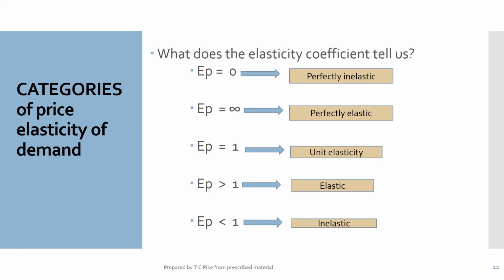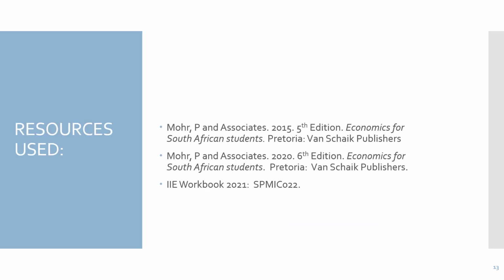Please note that I am ignoring the negative. I'm not reading it as a negative number. I'm simply reading the number, but it was an inverse relationship of the demand curve. That's what your minus shows you, all right. That's as far as we go for part 1. Part 2 will fill you in a little bit more on your interpretation. See you shortly.